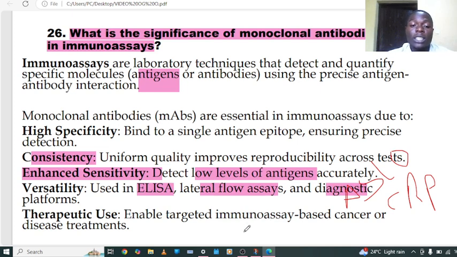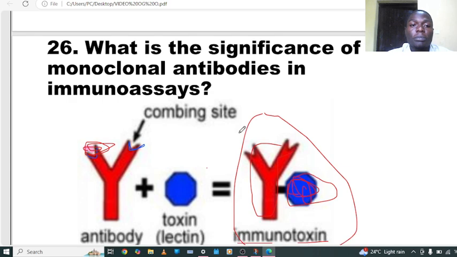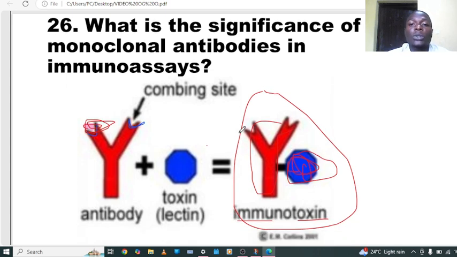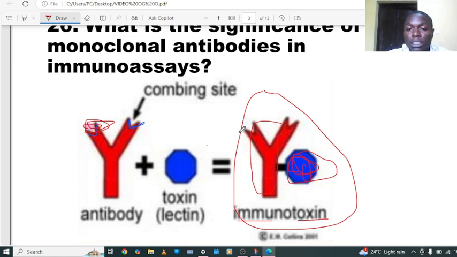So this is what I was talking about, the significance of monoclonal antibodies. Here, this is the immunotoxin. This immunotoxin helps us in cancer cell treatment, where this monoclonal antibody goes and binds with the specific receptor on the cancer cells, and then the toxin bound to it helps to inhibit protein synthesis of that cancerous cell.